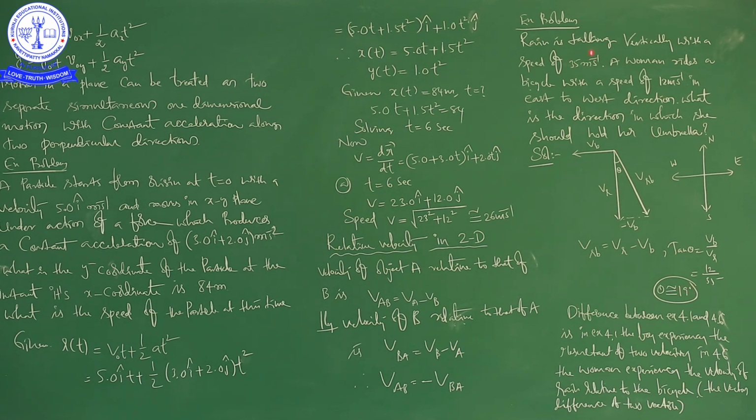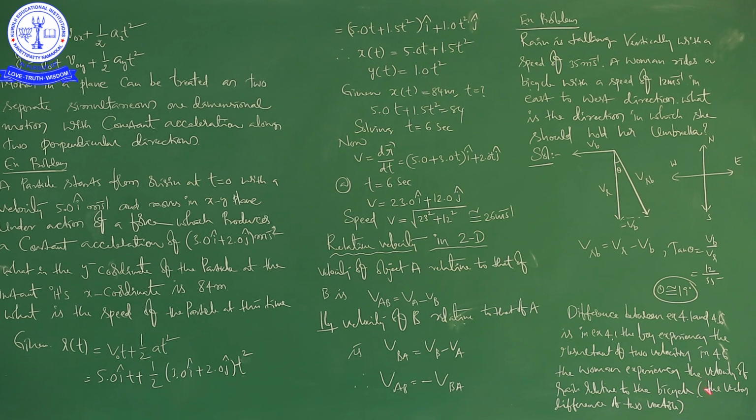The same problem is actually example 4.6. If you see example 4.1, it is almost the same problem, but there is some difference, so here I wrote the difference clearly. The difference between example problems 4.1 and 4.6 is that in example 4.1 the boy experiences the resultant of the two velocities, but in this example the woman experiences the velocity of rain relative to the bicycle, that is the vector difference of two vectors.